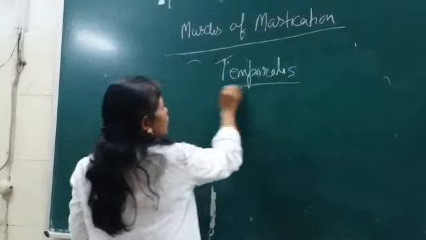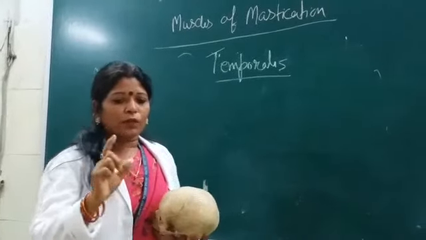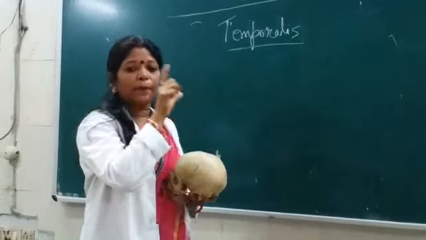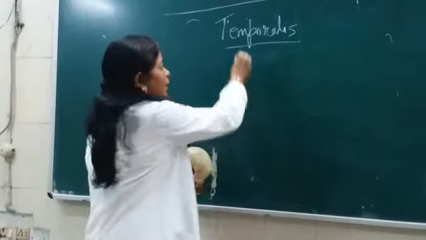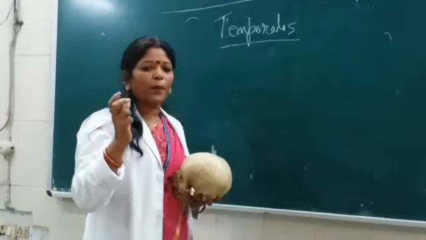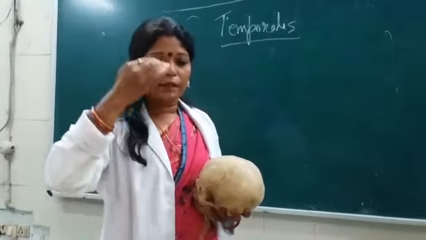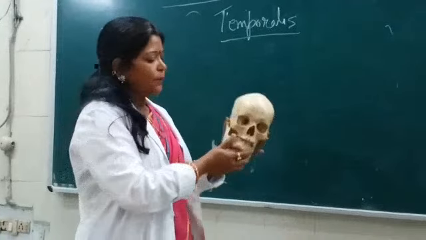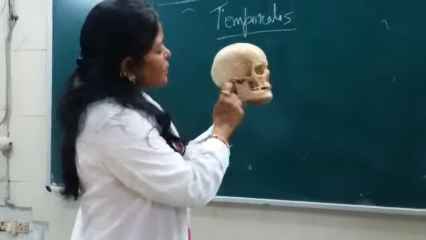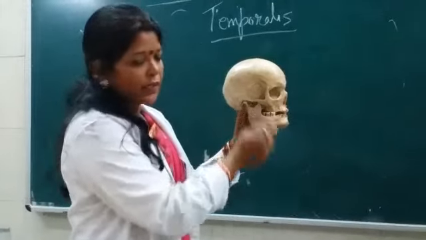The nomenclature of this muscle is temporalis. So there is some connection with the temporal region, isn't it? You have heard the nomenclature of the temporal fossa, the infratemporal fossa. Okay. See here. This is the zygomatic arch we have discussed in the previous class.